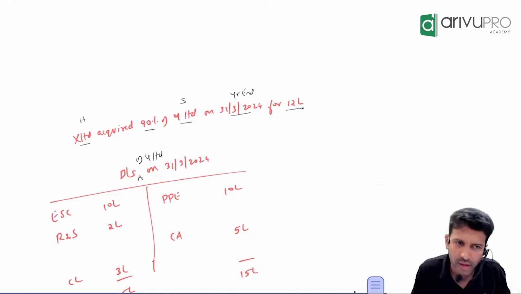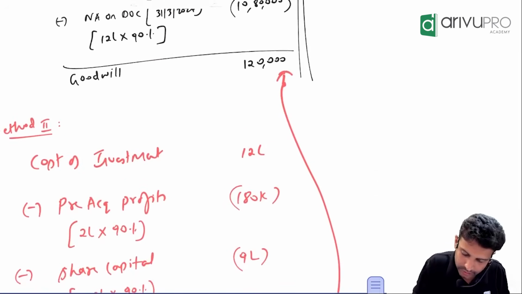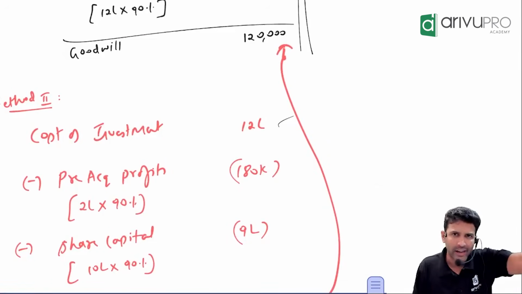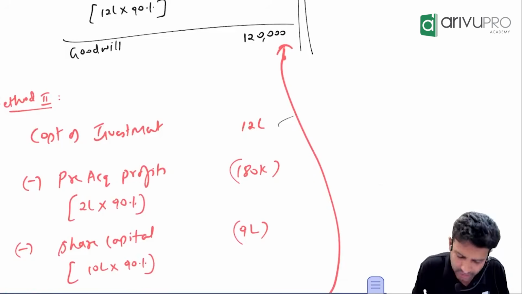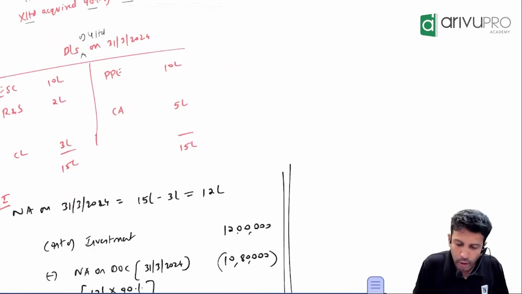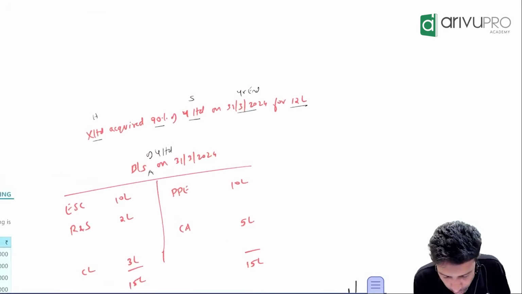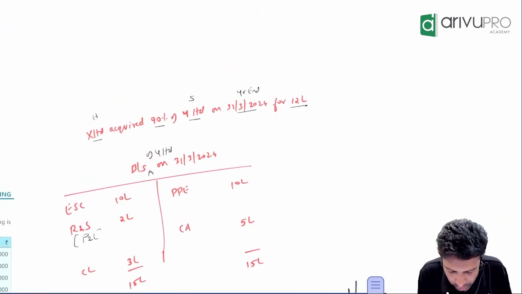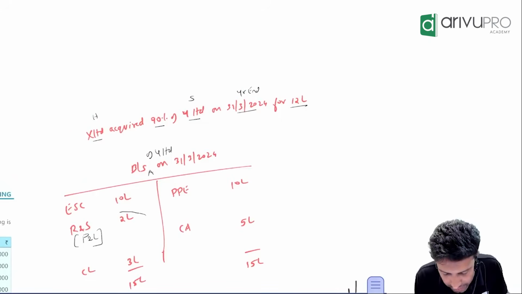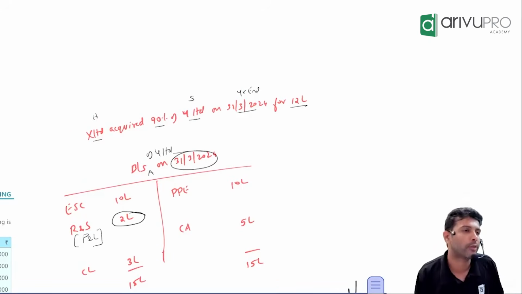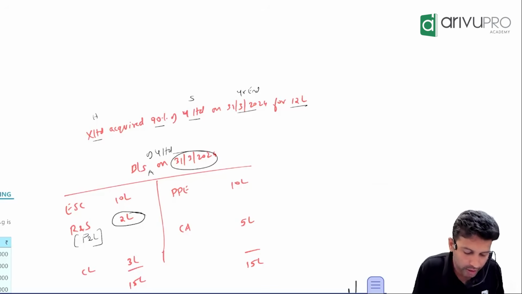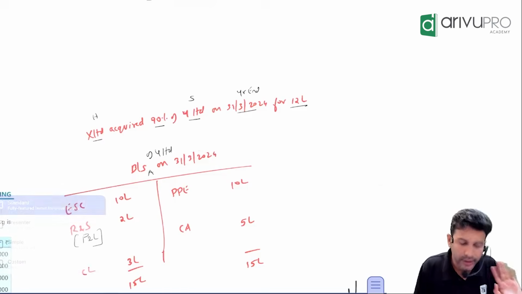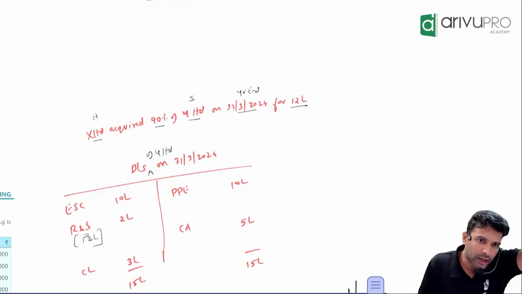That's what we said. So let's first work it out in this way. What is the cost of investment? 12. There is no pre-acquisition dividend because this is simply an example, so that is 0. Now, how much profit? I've assumed this to be P&L. How much P&L balance exists on 31st March 2024 as per the balance sheet? 2 lakh. And control was obtained on what day? End of the year only.